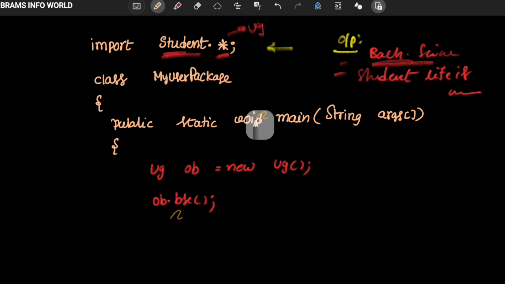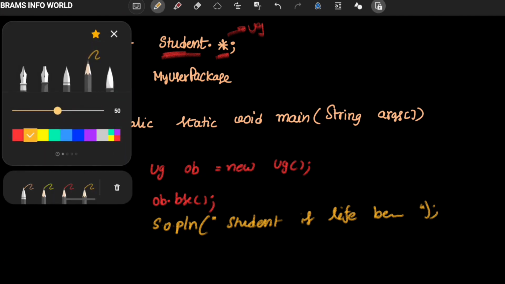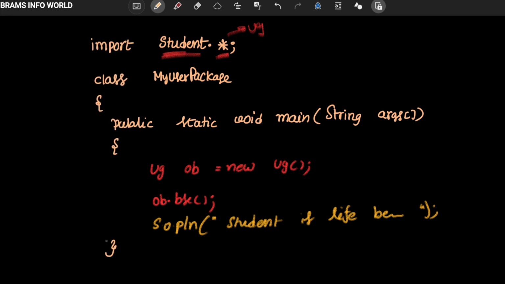Now I want to write some more information, like System.out.println. Here I'm writing "Student life is beautiful." Okay, so this is my main class, and this is the closing of the information. And I want to compile the program.